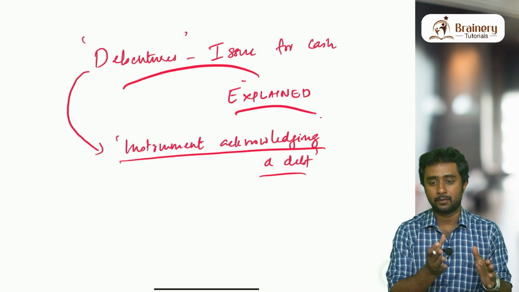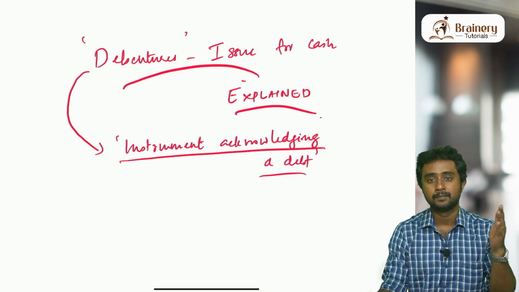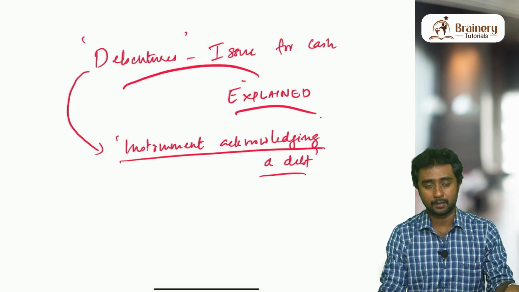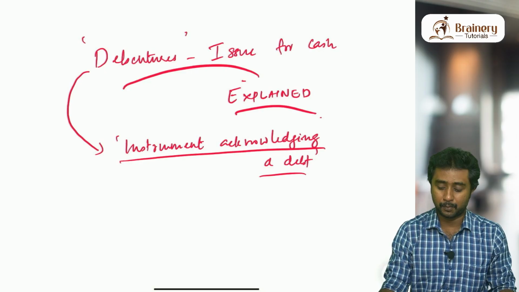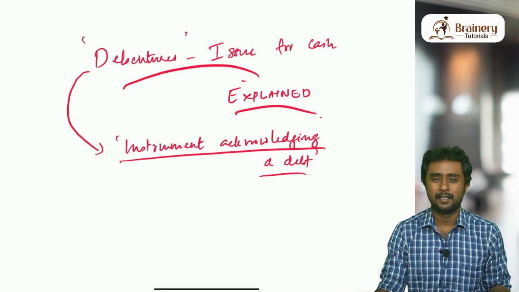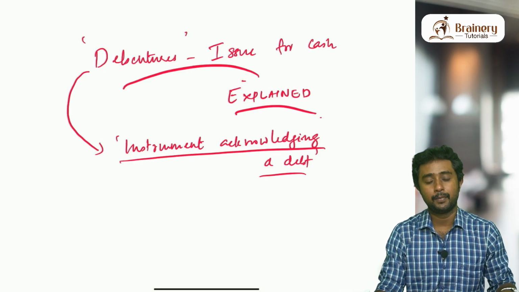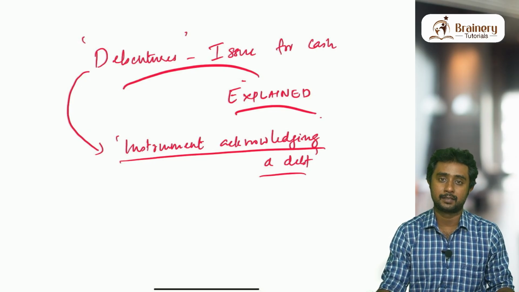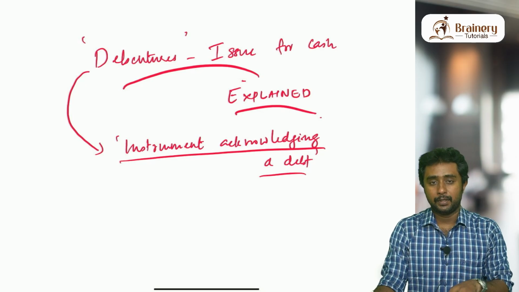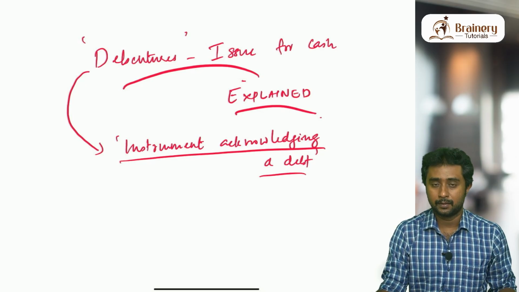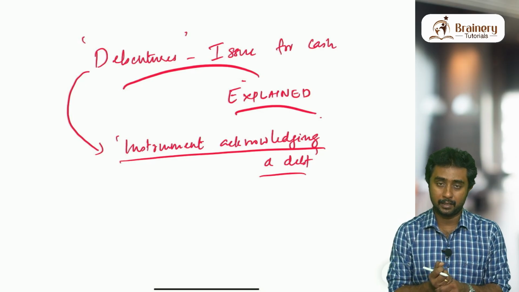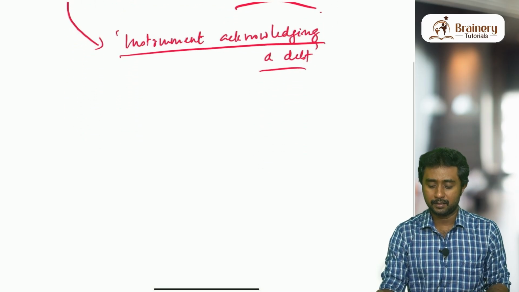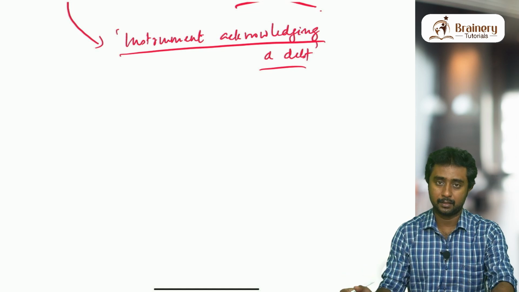Whatever happens to the company impacts the shareholders more than the debenture holders. Debenture holders, even though they are lenders, are comparatively safe compared to shareholders. Shareholders are the ones who take the highest amount of risk. That is why the company is controlling them and they are also controlling the company. Anything that happens to the company has a huge impact on the shareholder. That is the meaning of this. I'm not going into the theory part much in this topic.